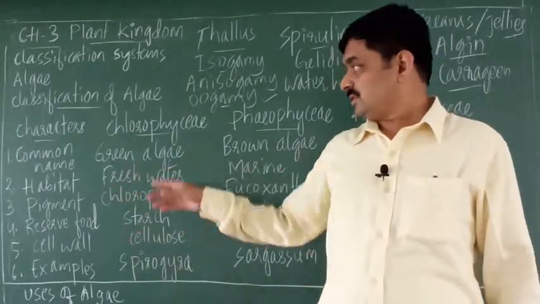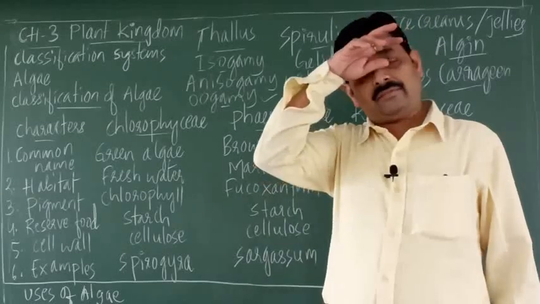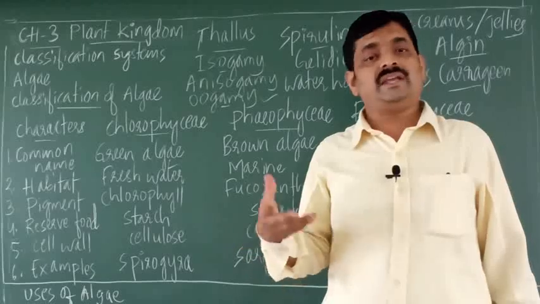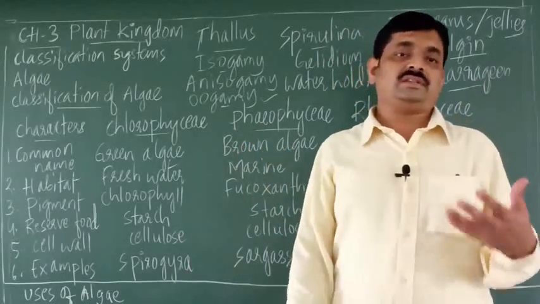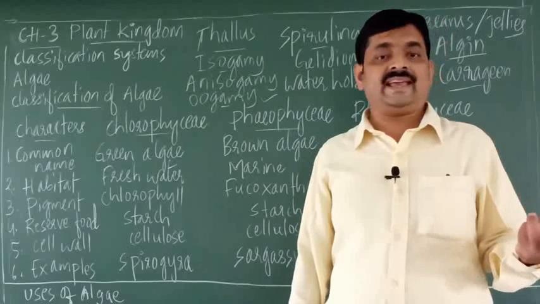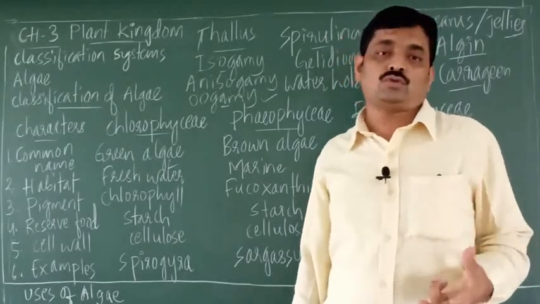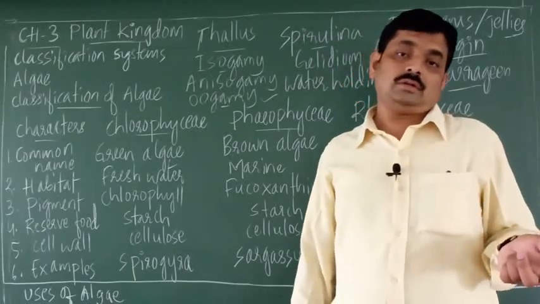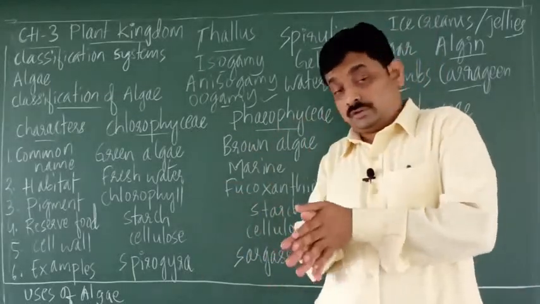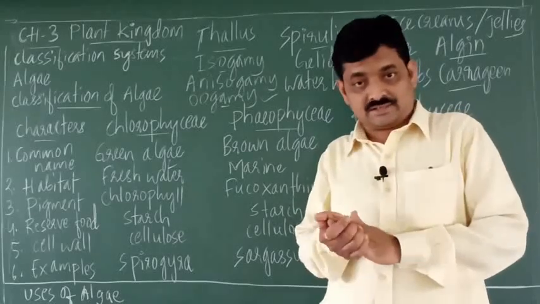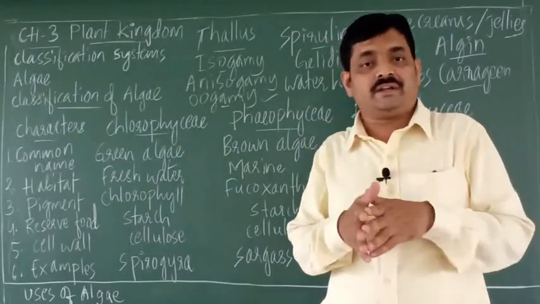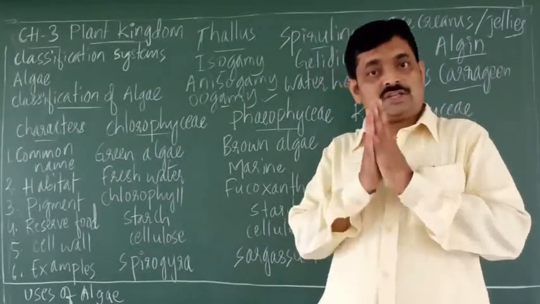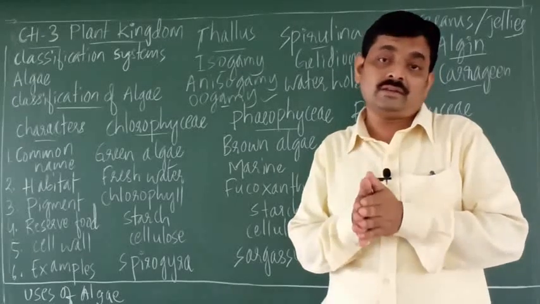So here, chlorophyceae are mainly found in fresh water. Fresh water means the water present in rivers, lakes, ponds. The water which you drink is fresh water. The water found in sea and ocean, you don't drink, right? Why? Because it is salty. It has a high concentration of salt. Such water, which is found in sea and ocean, is called marine.